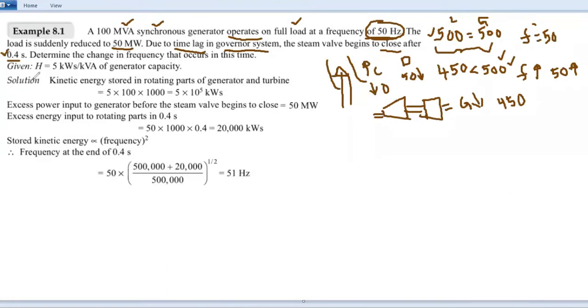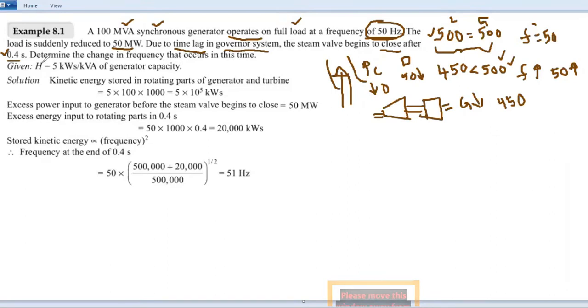That it takes 0.4 seconds. So it is due to the time lag in the governor system, the steam valve begins to close after 0.4 seconds. So that is what is happening here. Determine the change in the frequency that occurs in this time.